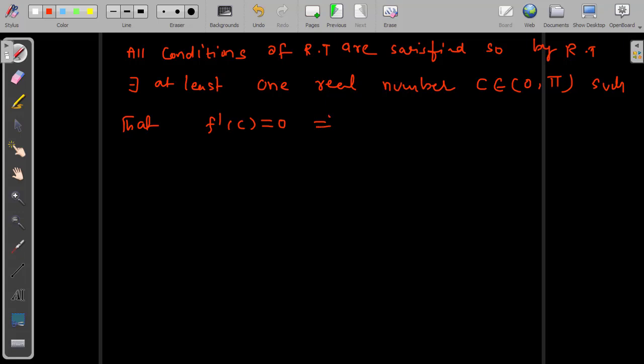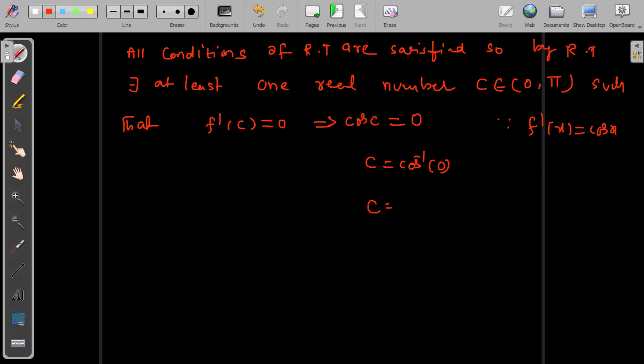Which means f dash of c, since we have f dash of x equal to cosine x from the previous page. Now f dash of c means cosine of angle c; just plug in wherever x is there, x equal to c, equal to 0. Solve this one: if you transpose, c equal to cosine inverse of 0.